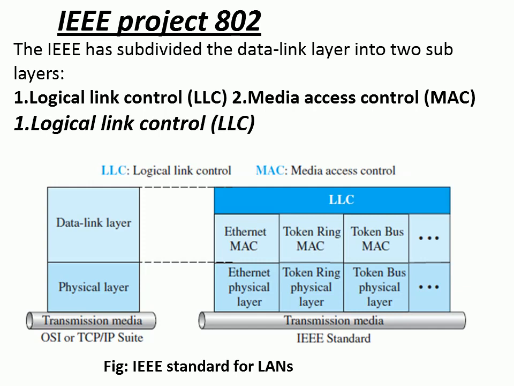Here, as you can see, the data link layer is handled by two layers, that is LLC and MAC, right? So here the IEEE has subdivided the data link layer into two sublayers. The first one is LLC, that stands for logical link control, and the second one is MAC, that stands for media access control. So let us start with the first one, that is LLC, logical link control.